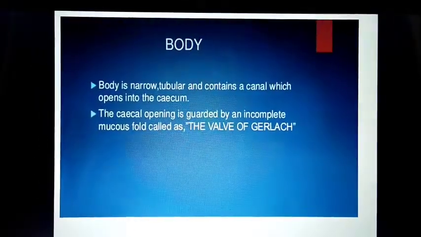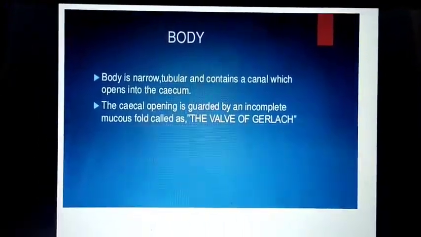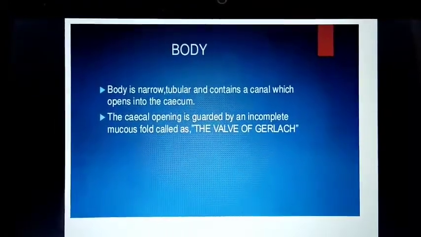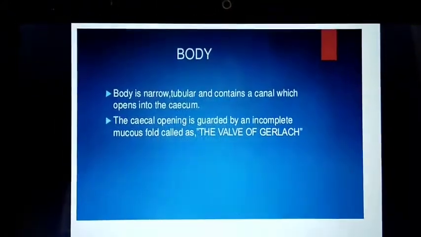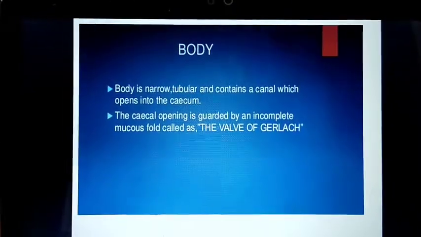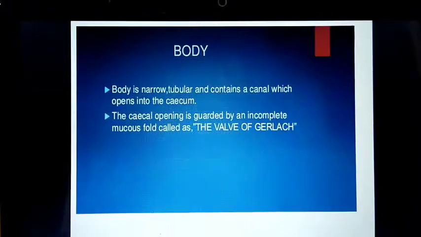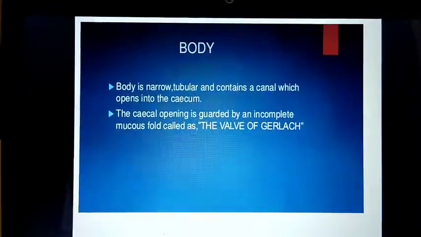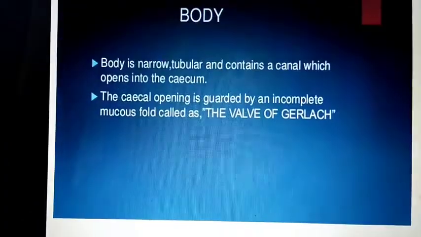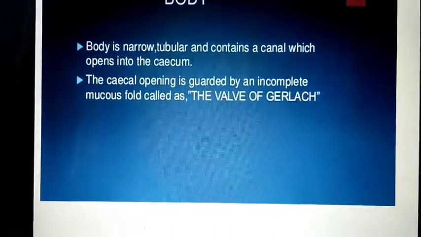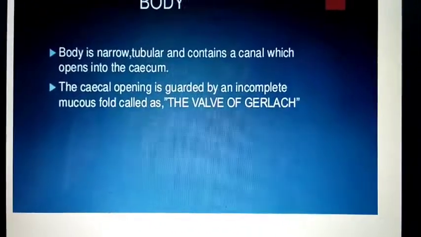Now we can go for the body of the appendix. The body is narrow, tubular and contains a canal which opens into the cecum. The cecal opening is guarded by an incomplete mucosal fold. This is known as the valve of Gerlach.